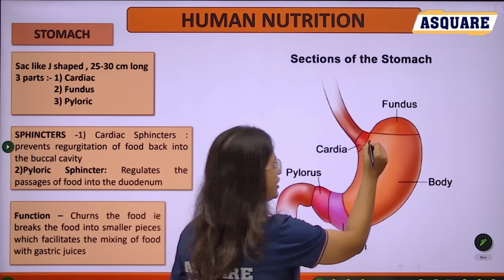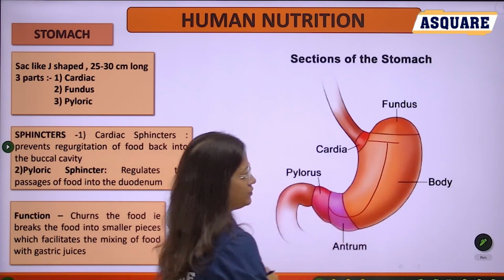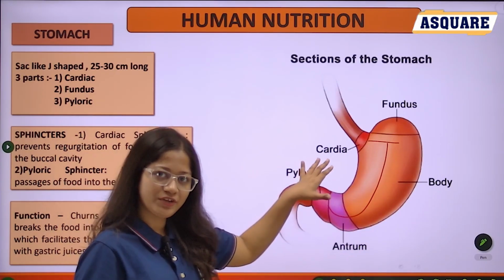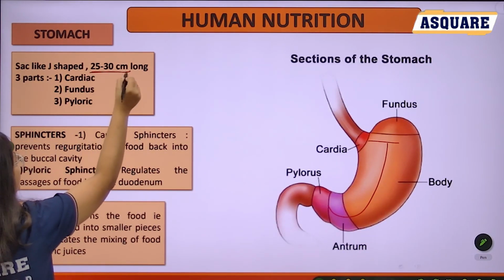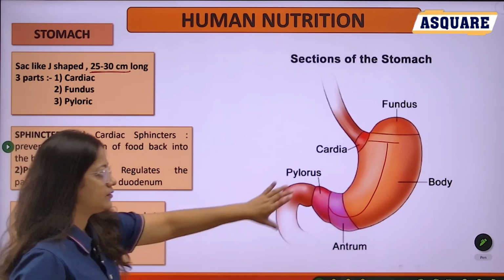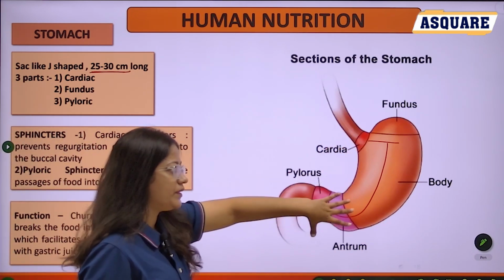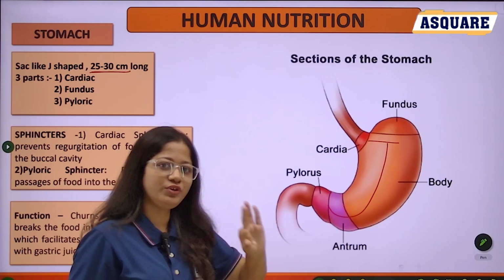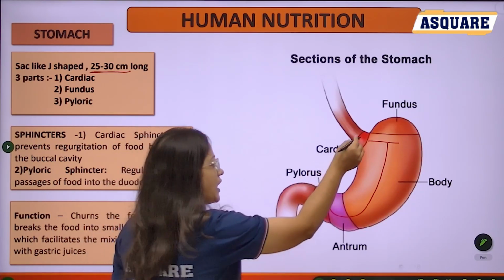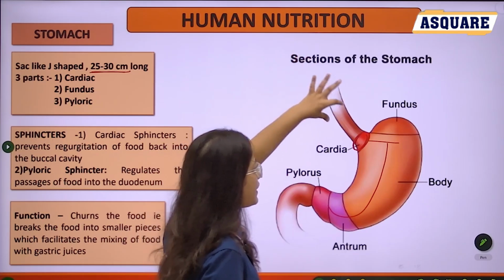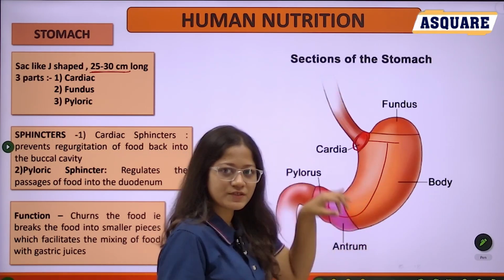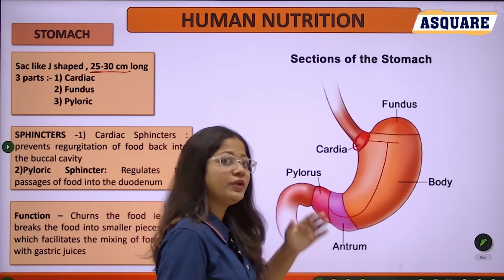The stomach is a J-shaped muscular sac, like this one. Its shape is a J shape, and its length is 25 centimeters. It is divided into three parts. First one, cardiac. This is the cardiac, where the esophagus opens into the stomach. The next one, fundus.